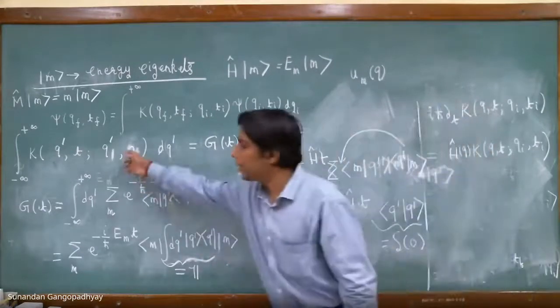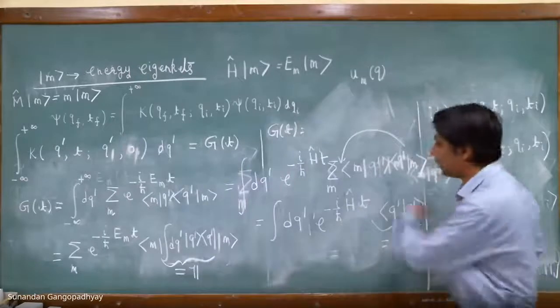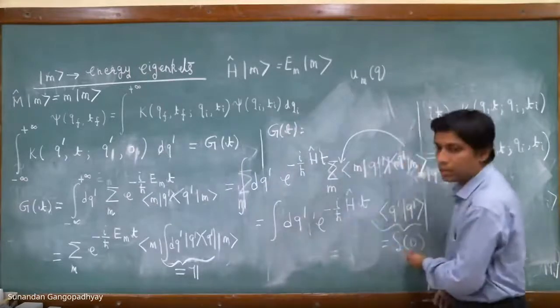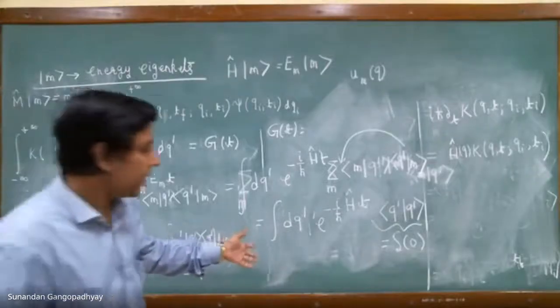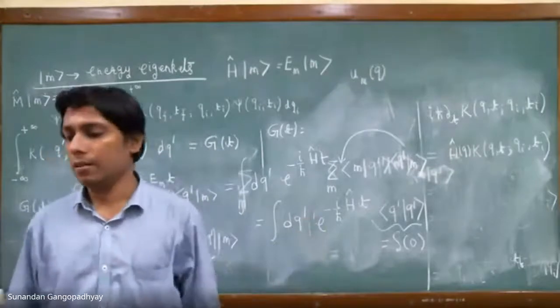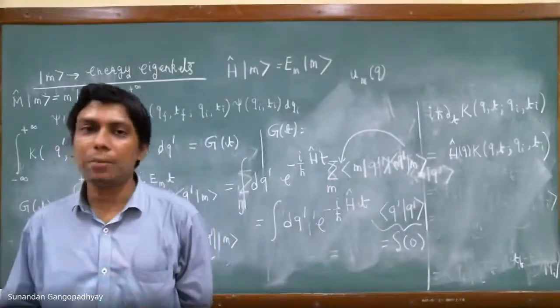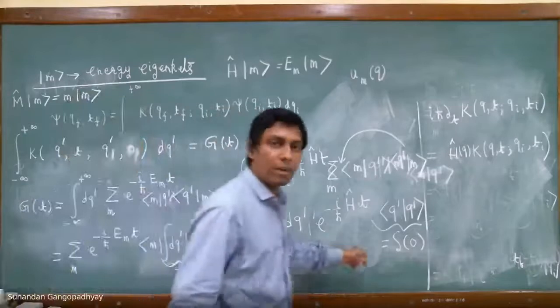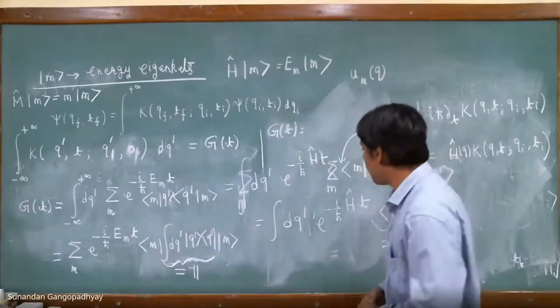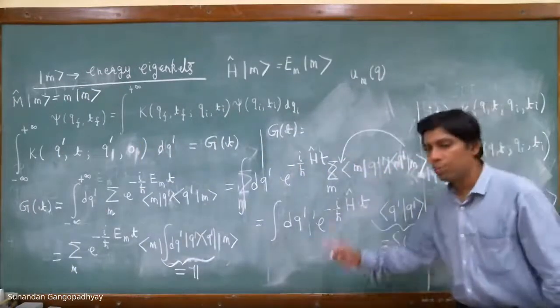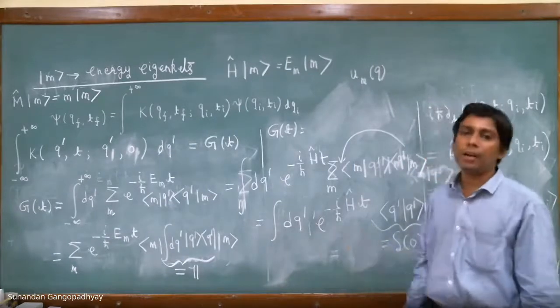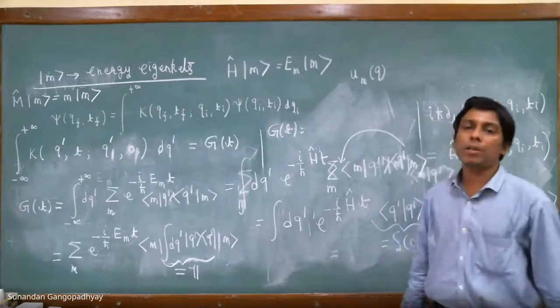Why? Because the propagator is a number, and here you have something which is an operator which acts on some Dirac delta function. Sir, I was trying to say that if I manipulate it in this way, I get something like operator into infinite, which is also an infinite. So that tells you that you don't do it in this way. You should do the manipulations in a clever way. This is not a clever way because after the end of the calculation, you see that there is an operator hanging around here.